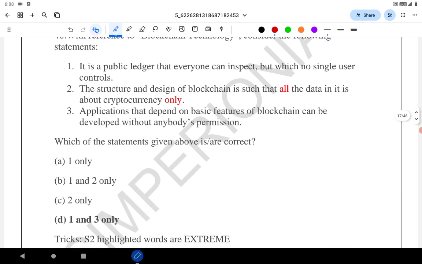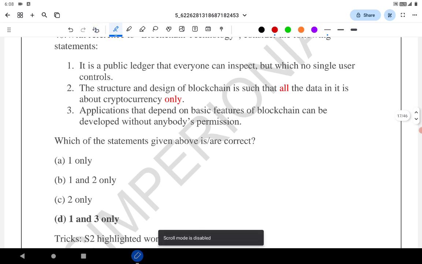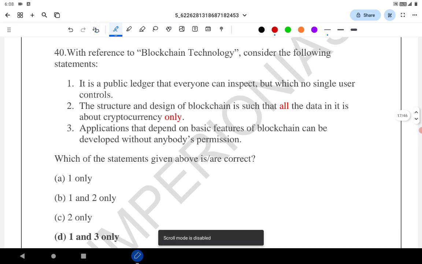It's related to the blockchain. With reference to the blockchain technology, consider the following statements. A public ledger that everyone can inspect, but which no single user can control. It is correct. This is a perfect definition of blockchain technology.